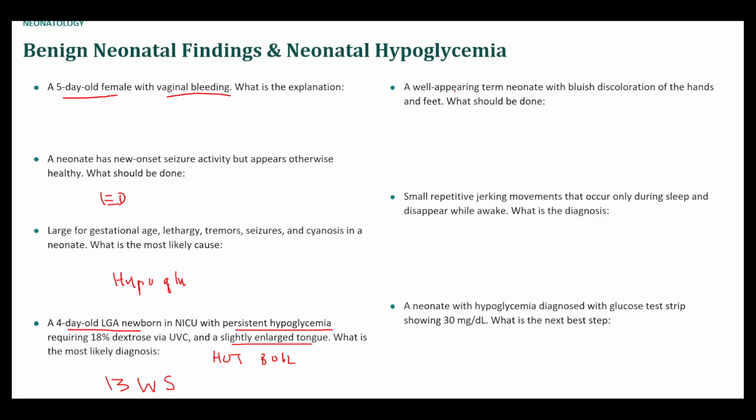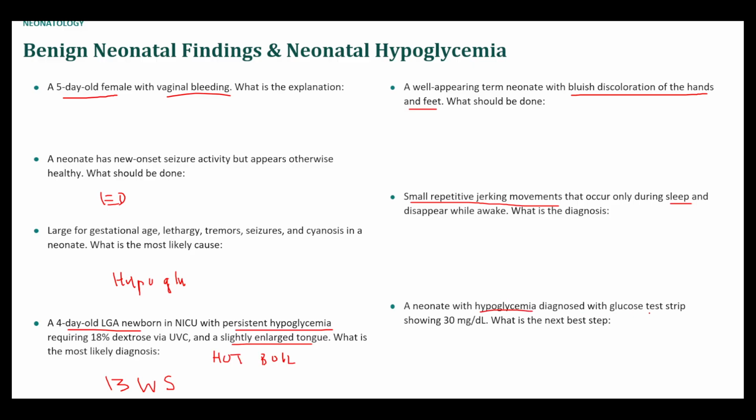So well-appearing term neonate with bluish discoloration of the hands and feet. So this is just acrocyanosis. I think this is totally fine. Peripheral cyanosis is usually not a concern. It's pretty common. Small repetitive jerking movements that only occur during sleep and disappear when awake. This is benign sleep myoclonus. This is also benign. It's in the name, benign and common.